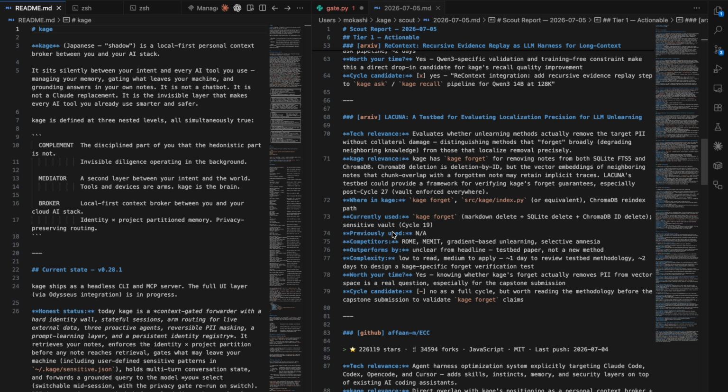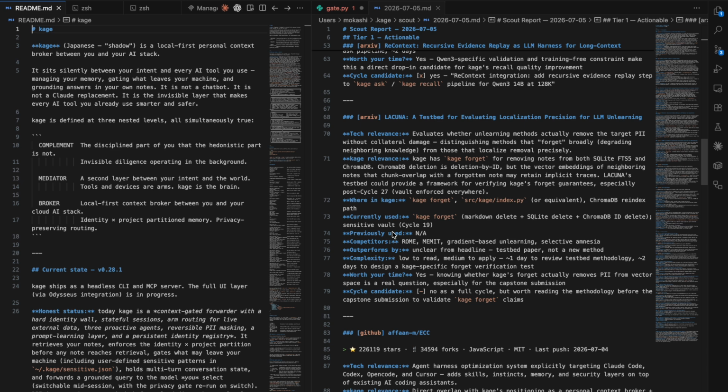Kage is a local-first personal AI broker. The idea is simple. Every tool you use today starts from scratch, with no memory of who you are, what you're working on, or what you decided last week. So Kage sits between you and all of those tools as a second layer, a shadow layer that holds your context, your memory, and your identity, and routes it to the right place at the right time.